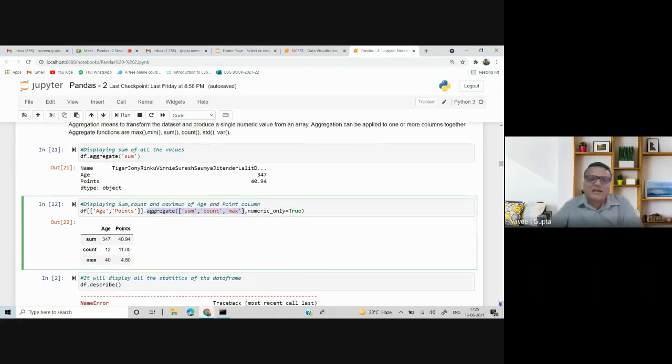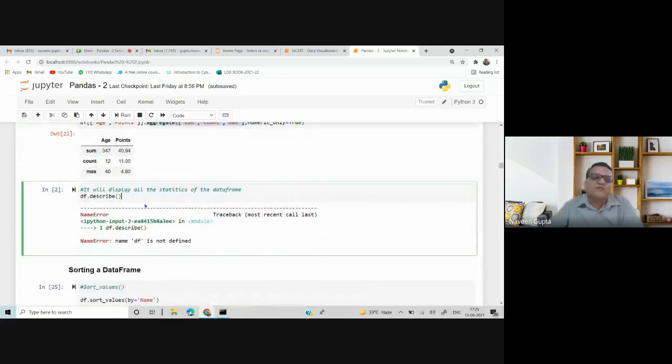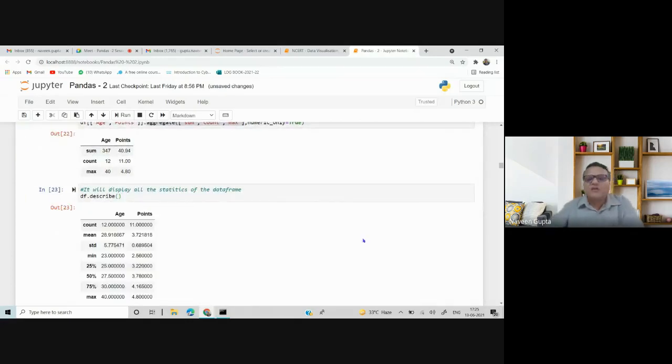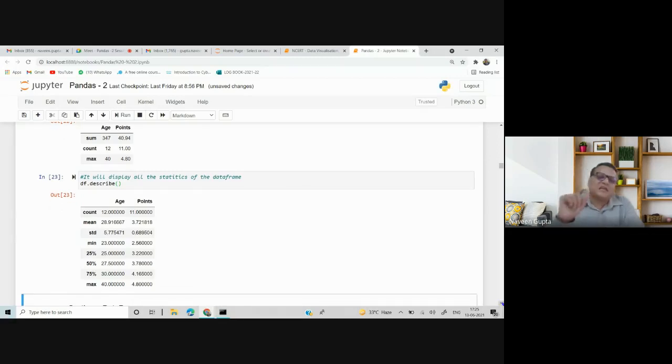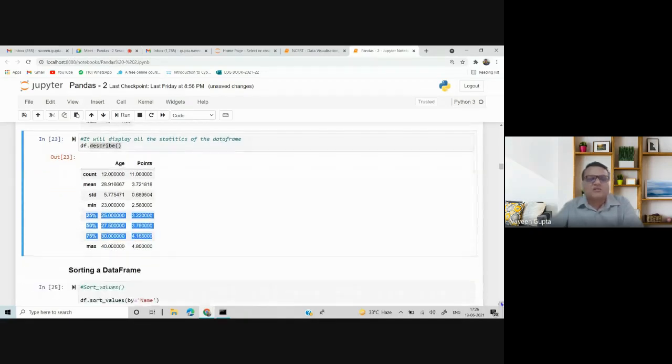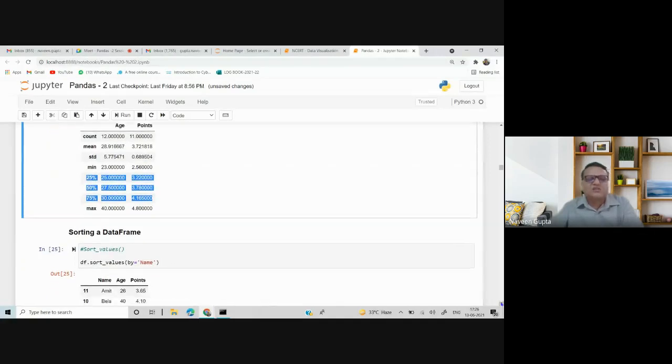If you want all the statistics in one go, you can use a function called df.describe, which gives you all the descriptive indicators in a single statement. Automatically it will take care of numeric columns only. It displays the count, mean, standard deviation, minimum, three quantiles and maximum. These values are automatically displayed using df.describe. I think this function is not written in the NCERT book, but you can teach one or two functions extra as well.